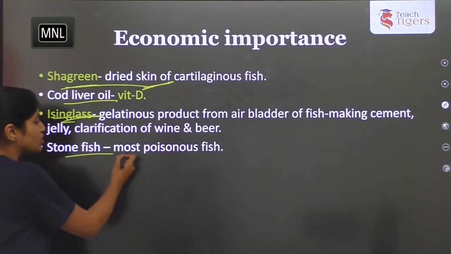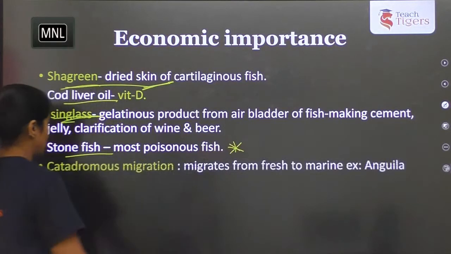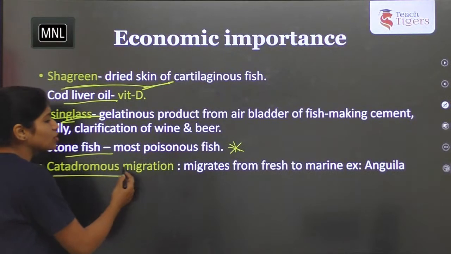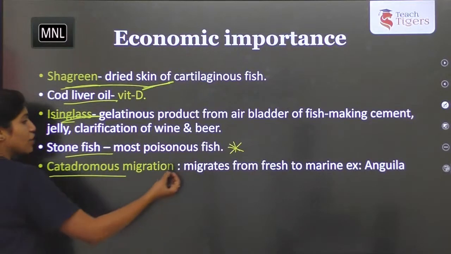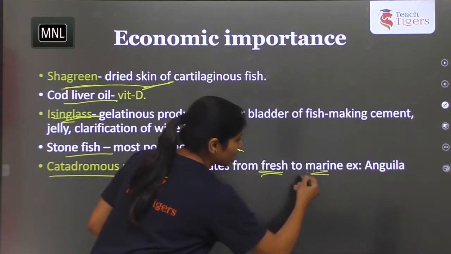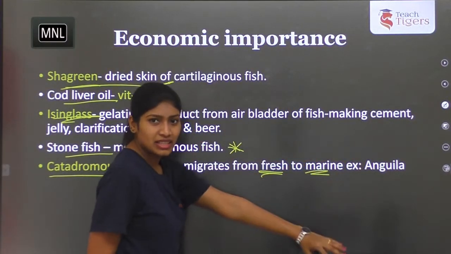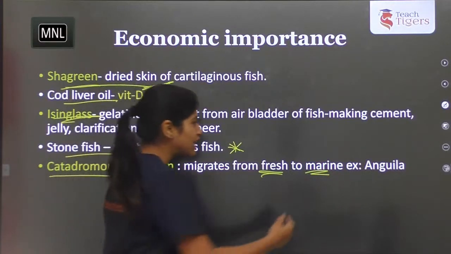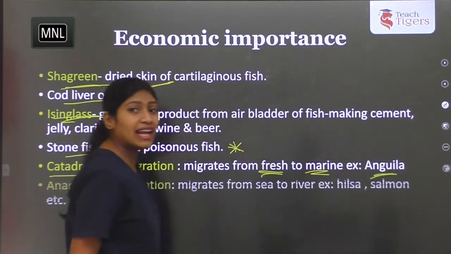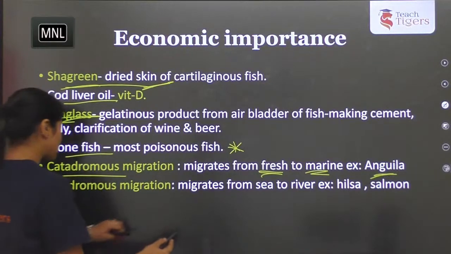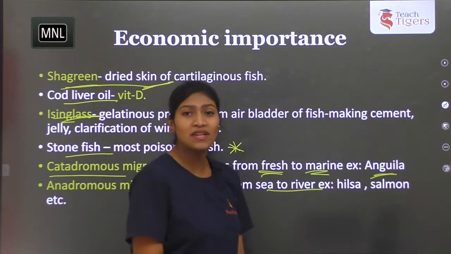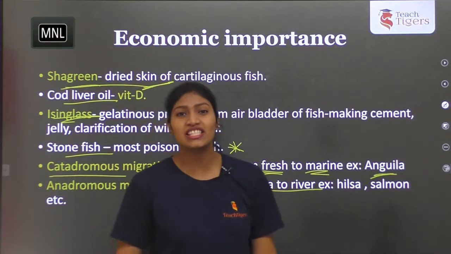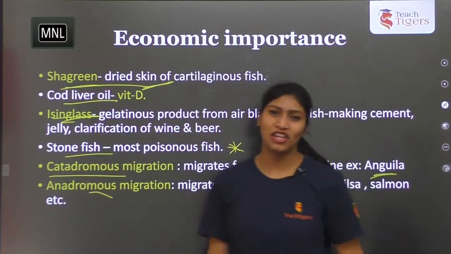And stonefish, which is the most poisonous fish. And it exhibits catadromous migration. Catadromous migration means what? Movement from freshwater to marine. That movement is seen in eels, Anguilla. And anadromous migration is where it migrates from sea to river. Hilsa, Elisa, and Salmo salar. These are the examples which exhibit anadromous migrations.